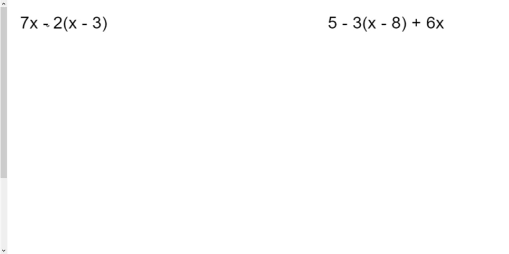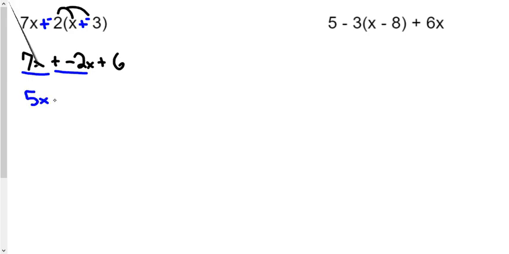We have subtraction right here, so add the opposite. We have subtraction here, add the opposite. 7x and the plus sign are free to drop. And now it's negative 2 times x, so we write negative 2x right here. And then we write negative 2 times negative 3 is positive 6. But see this plus sign? That just drops straight down. And now we're free to combine these two to get 5x. And then the plus 6 falls straight down.